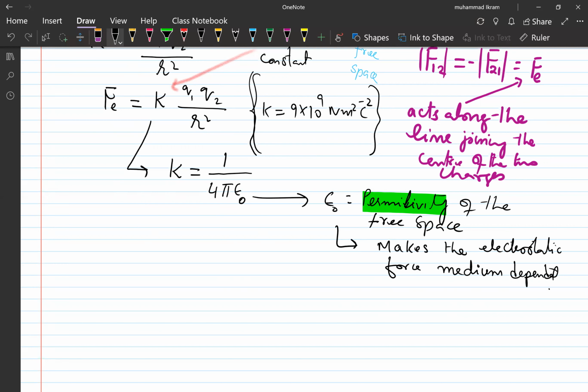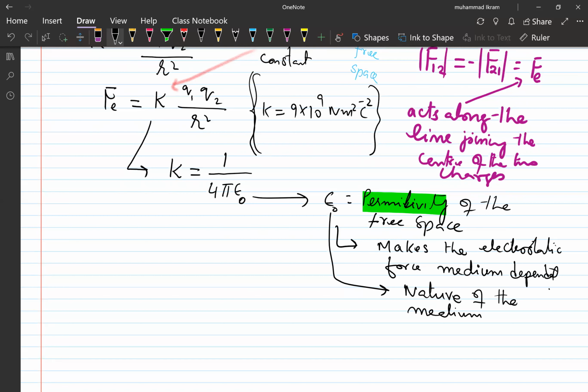Why? Because this, which we call the permittivity, purely depends on the nature of the medium that is present between the two charged particles, whether it is vacuum, air, water, glass, or whatsoever.